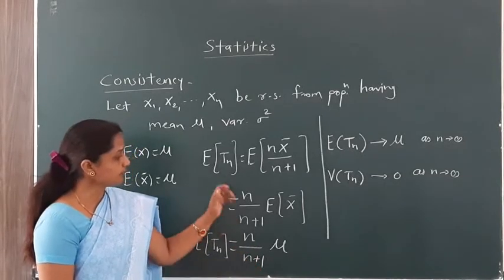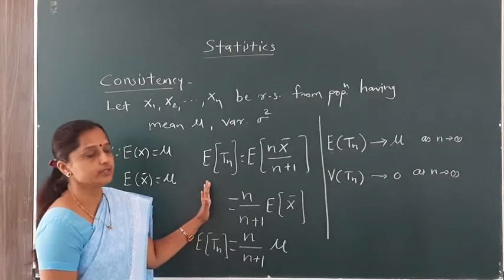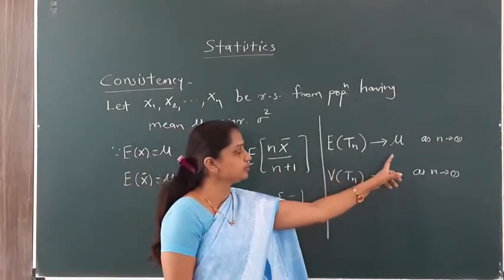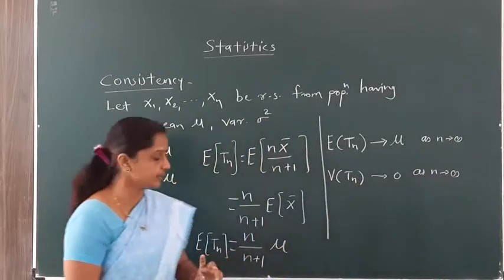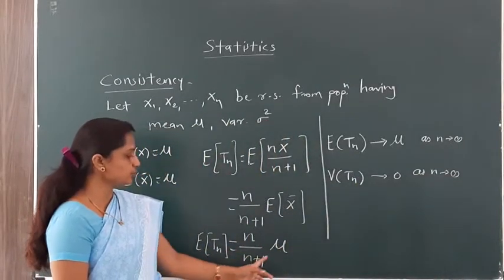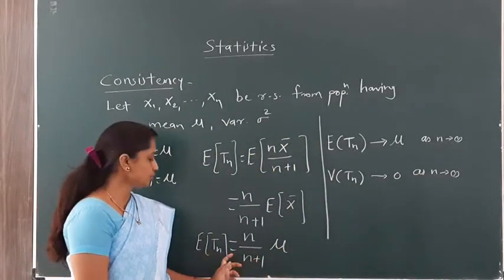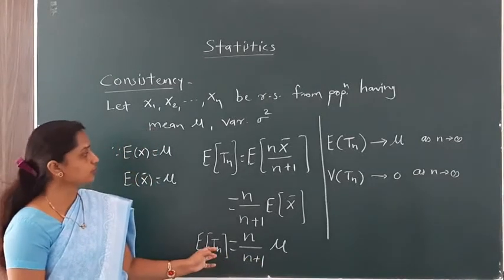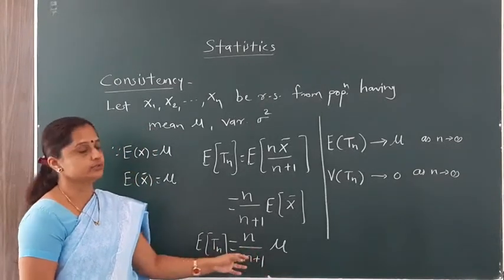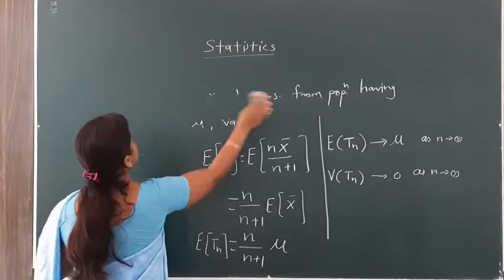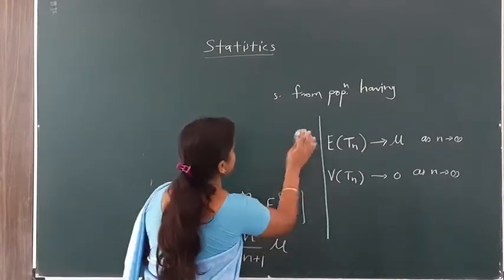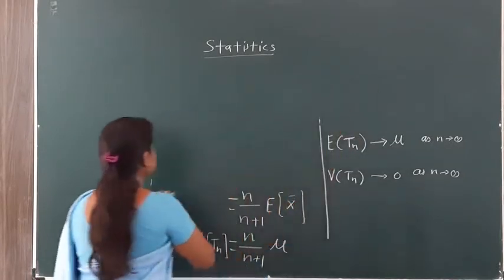Okay, but here we have to find out consistency. For consistency we take the limit of both sides because it is a large sample property. As n tends to infinity, we have to find out whether this goes to mu or not. So our next step is that we have to take limits of both sides. Okay, then here I will write down the limit of both sides. So limit n tends to infinity.